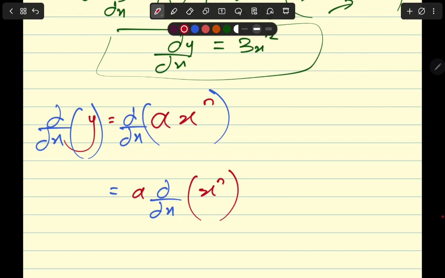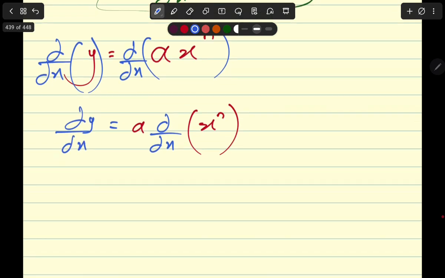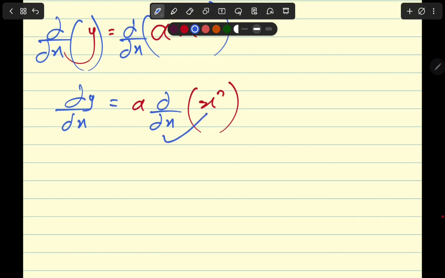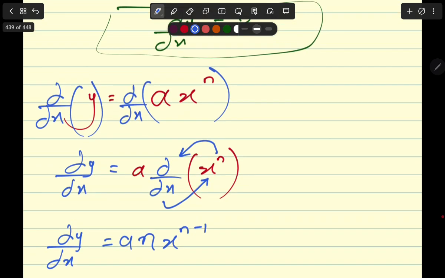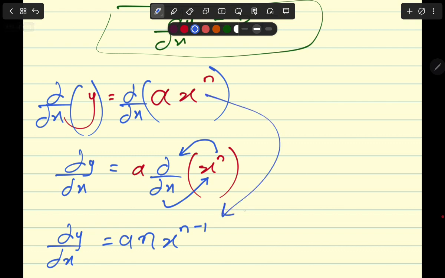We have x to the power of n here, and dy by dx on the other side. When you apply the derivative on a variable, the power comes down and becomes a coefficient, so n comes here and one power gets reduced. So the answer is a times n times x to the power of n minus 1, the derivative of a times x to the power of n.